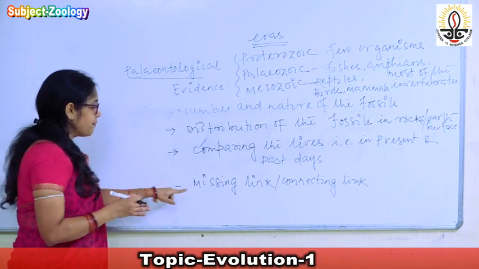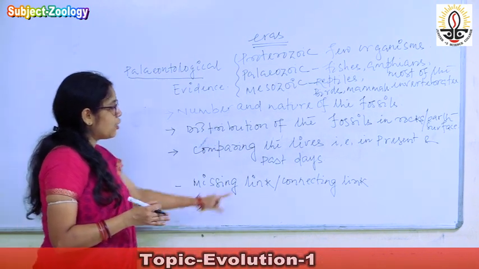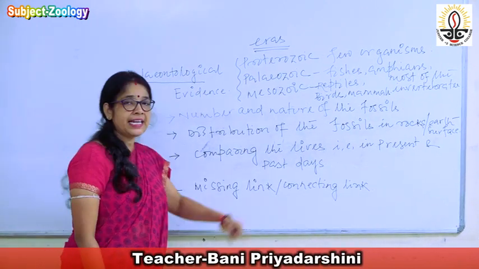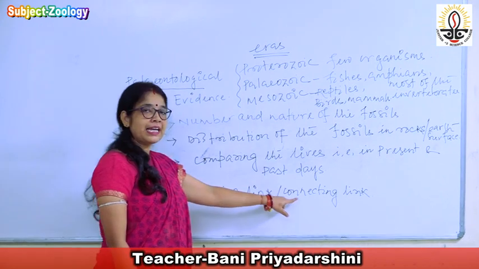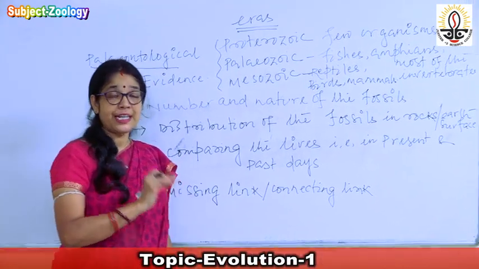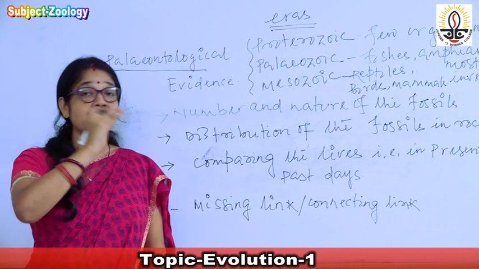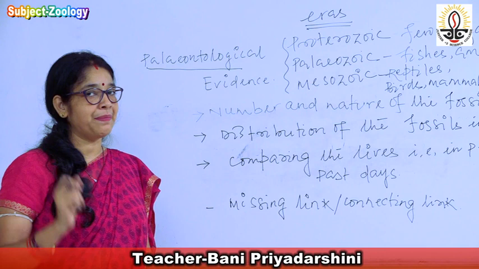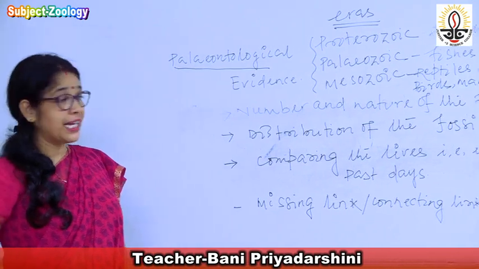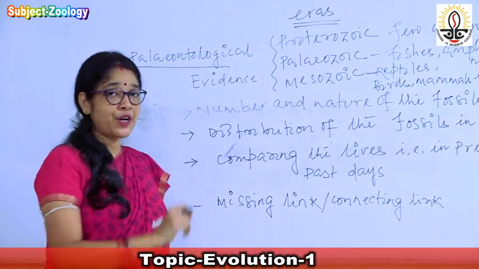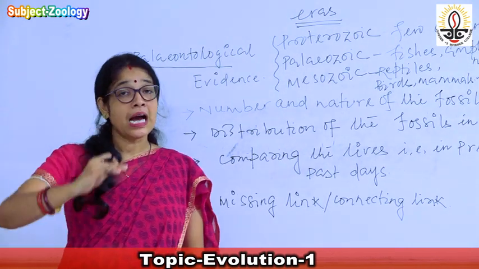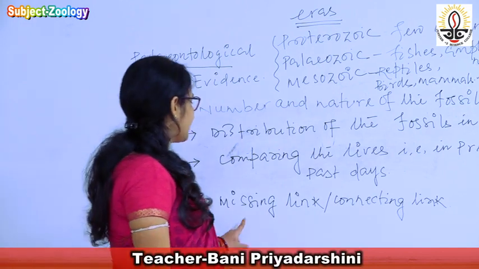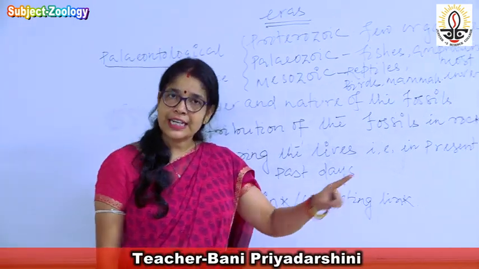And the last one, that is about the missing link or connecting link. There is a difference between missing link and connecting link. The connecting link word that we have studied in the previous evidence, that is morphological and anatomical evidence, because in that evidence connecting link plays an important role in saying how the evolution has occurred. So what is the difference between the missing link and the connecting link?